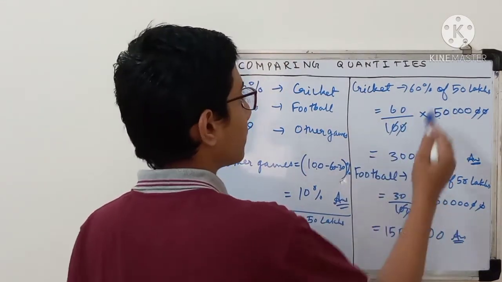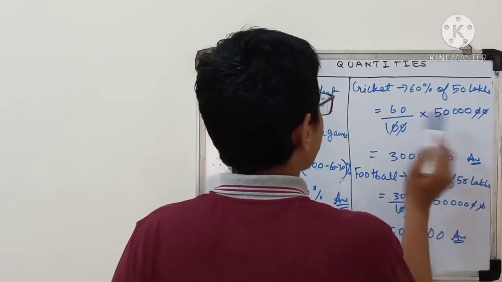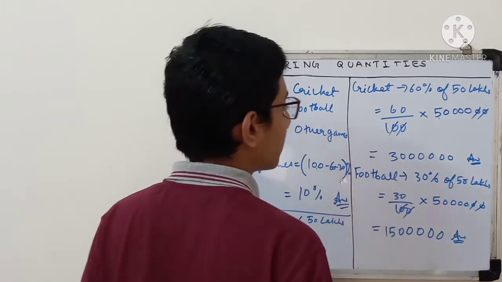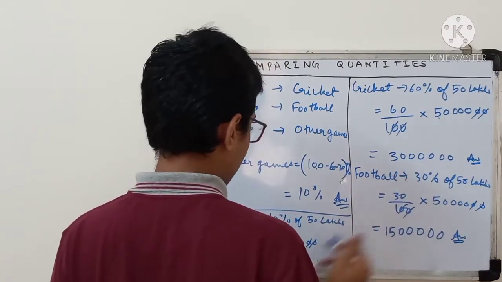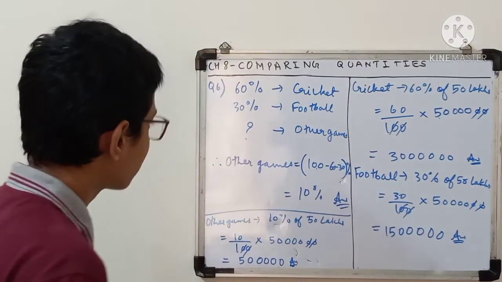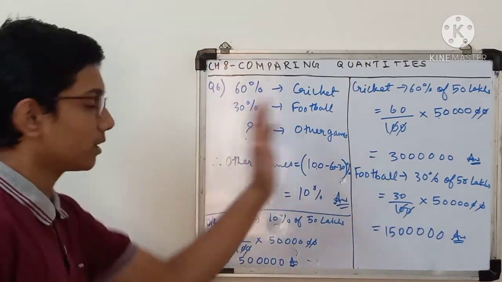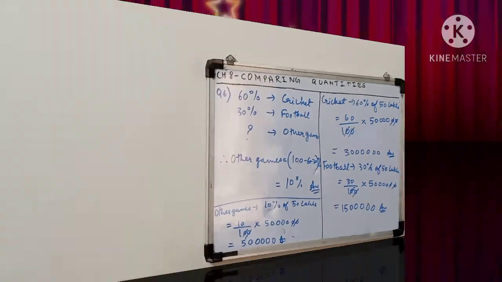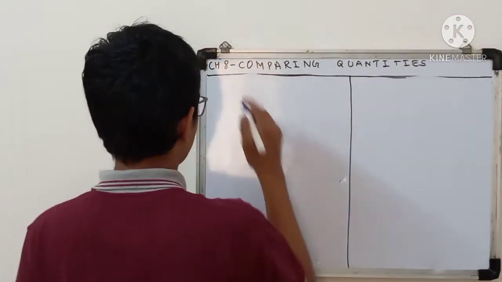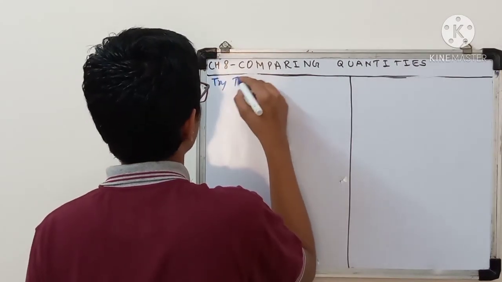60% of means multiplication, 60% of 50 lakh. Simple. Now you know fraction, division, multiplication, all that. That's why if you add up all these three answers, it will be 50 lakh. So please note this down and count until 5. 5 4 3 2 1. Friends, this is the last. The exercise is over. Now we'll be doing the try this question.